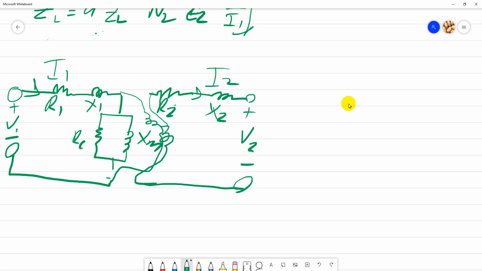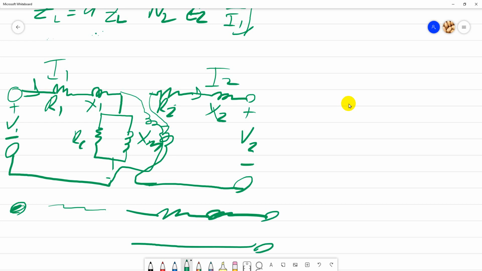Don't forget what happens if you bring this to the primary side or to the secondary side. If you bring it to the primary side, draw everything back. This one is all the same, but this one is R2 bar, X2 bar, plus V2 bar minus. That is if you bring it to the primary, and then you bring it to the secondary.